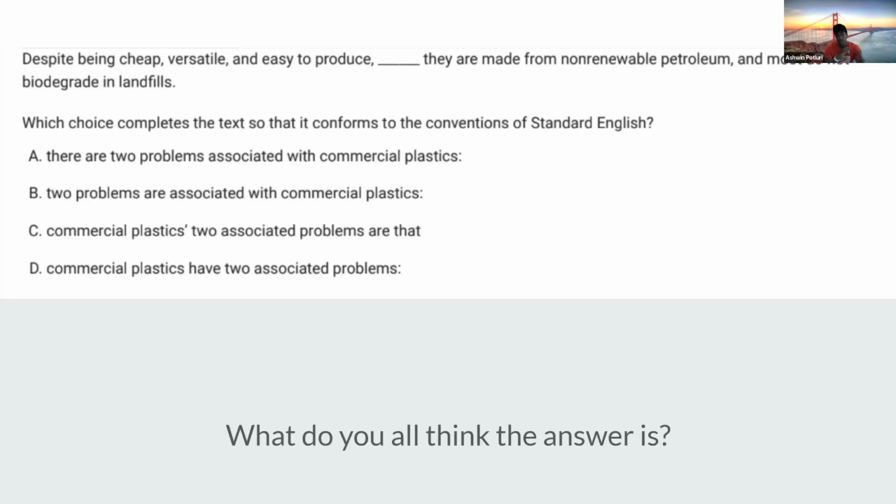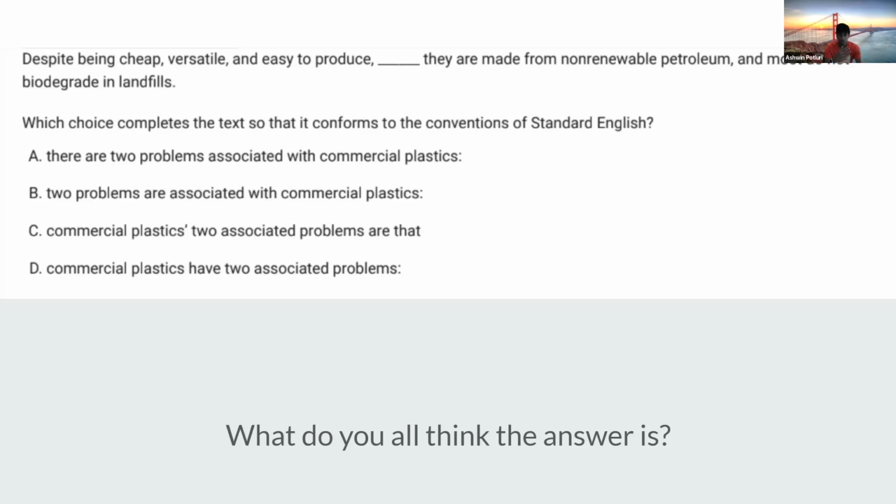There are two problems associated with commercial plastics. So if we take a look at A, are two problems cheap, versatile, and easy to produce? Because remember, that phrase before the dash is describing the noun in the sentence, the subject. And in A, that is two problems, not commercial plastics.